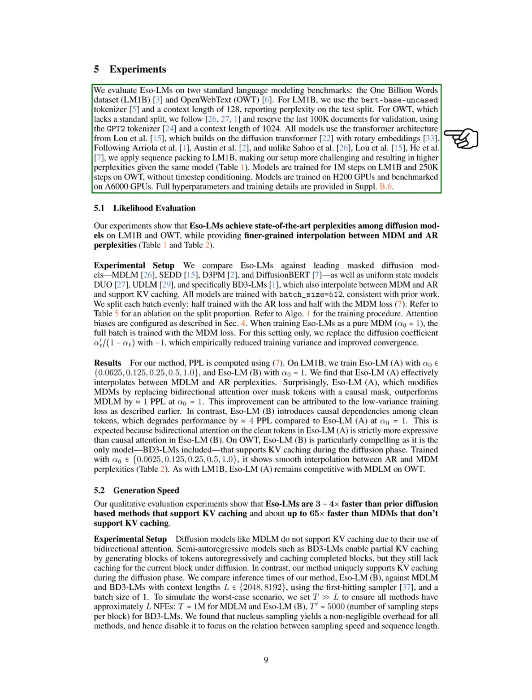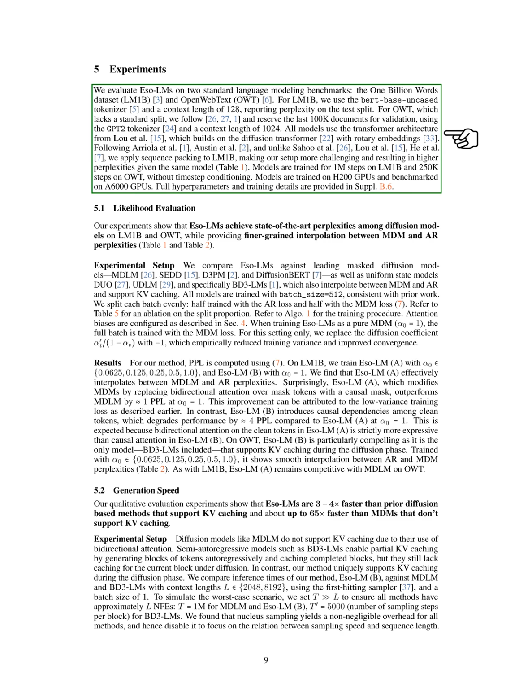All models are based on the transformer architecture, which incorporates rotary embeddings. We apply sequence packing to the 1 billion words dataset, making our setup more challenging and leading to higher perplexities for the same model. We train our models for 1 million steps on the 1 billion words dataset and 250,000 steps on OpenWebText, without conditioning on time steps. The training is conducted on specific GPUs, and we provide detailed hyperparameters and training information in the supplementary materials.